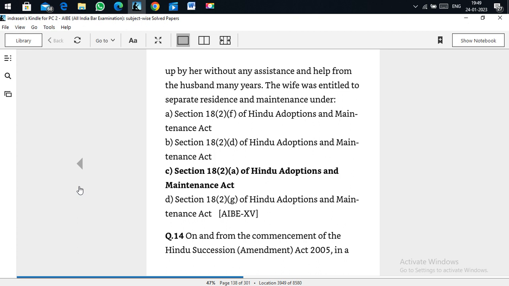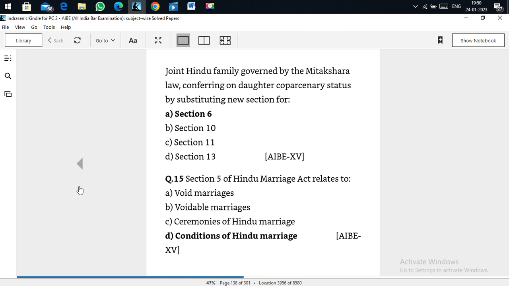On and from commencement of the Hindu Succession Amendment Act 2005, in a joint Hindu family governed by the Mitakshara law, the daughter is conferred coparcenary status by substituting a new Section 6. Section 6 of the 2005 Hindu Succession Act gives the rights to the daughters.